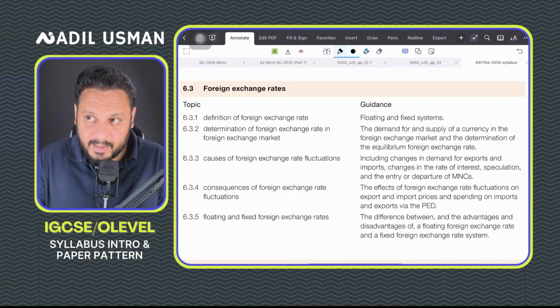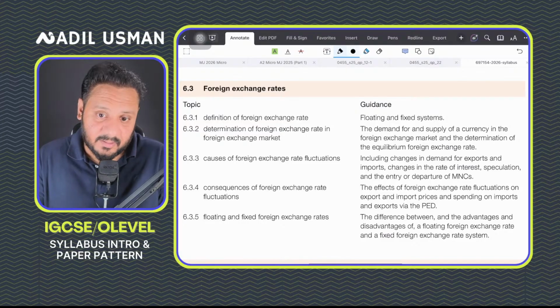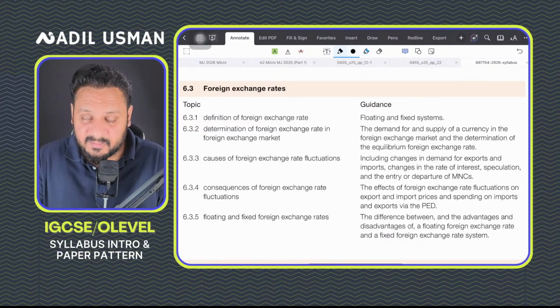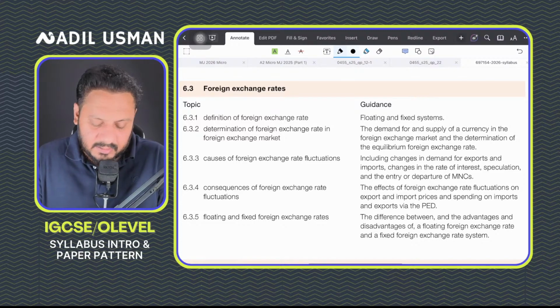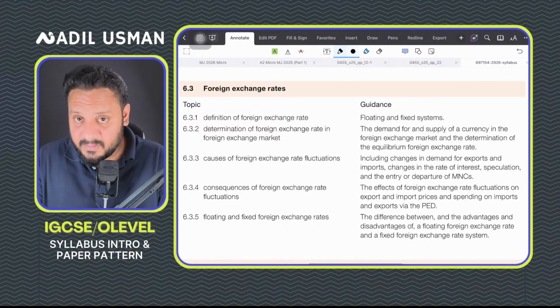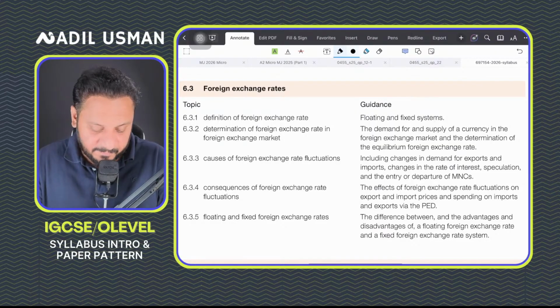You learn about why, for example, let's say I live in Pakistan, so the rupee is quite undervalued against the dollar. The value is very weak against the dollar, simply because I need to sell 280 rupees, or maybe 278 rupees, to get a dollar, right? It means that the rupee is weak and the dollar is quite strong. So you learn all these things, and how this changes.